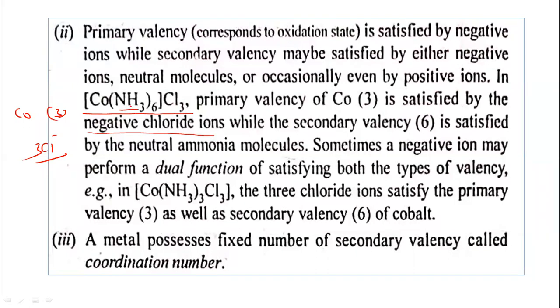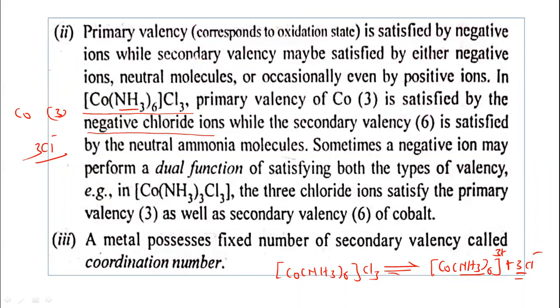On ionization, [Co(NH3)6]Cl3 will give [Co(NH3)6] 3 plus and 3 chloride ions. The primary valency is 3, that is the ionizable valency, satisfied by the chloride ion, and the secondary valency is 6, satisfied by the neutral ammonia molecules.